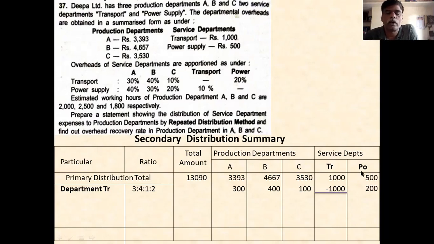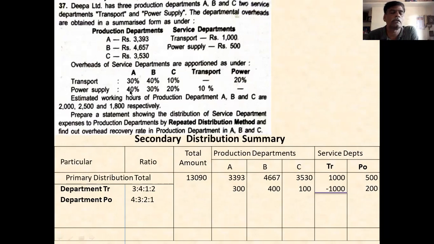And come to the power department. In the power department, originally 500, and 200 taken from the transportation department. Therefore, now the total is 200 plus 500, 700. You make the total and put it as minus. You see here, the service department power ratio is 4321.